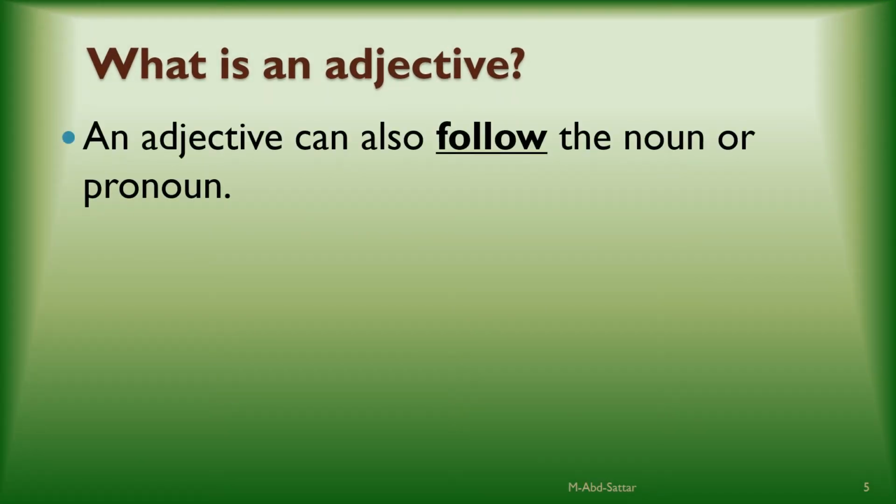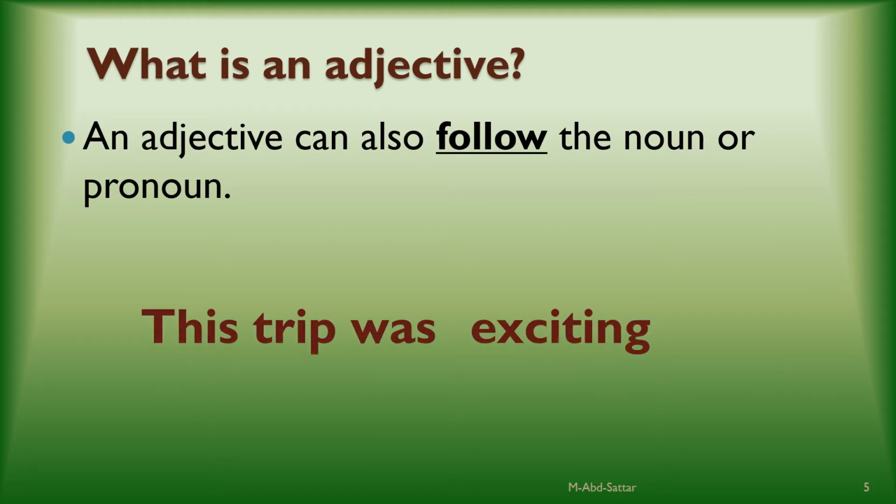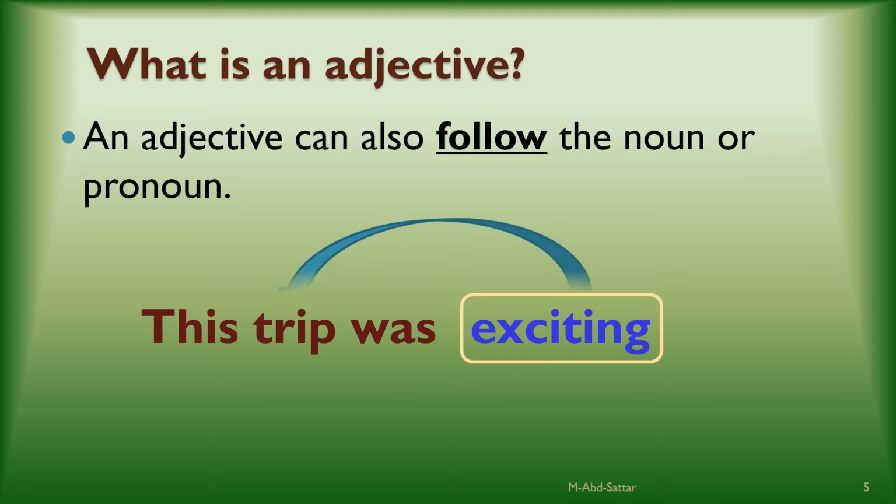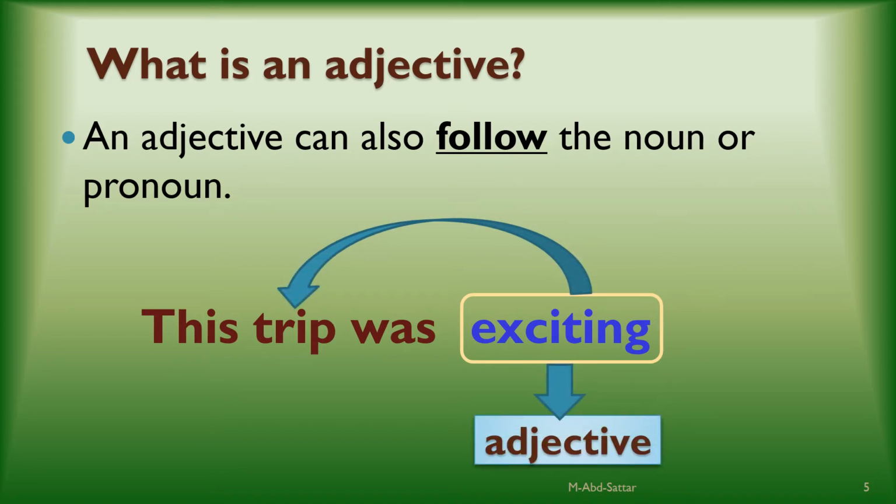An adjective can also follow or come after the noun or the pronoun it modifies. Like this example: this trip was exciting. Here I'm using the word exciting to describe the trip. What kind of trip was that? It was a boring one, exciting one, interesting one. It was exciting. So the word exciting here is an adjective that came after the noun it modifies. Here it modifies the word trip.